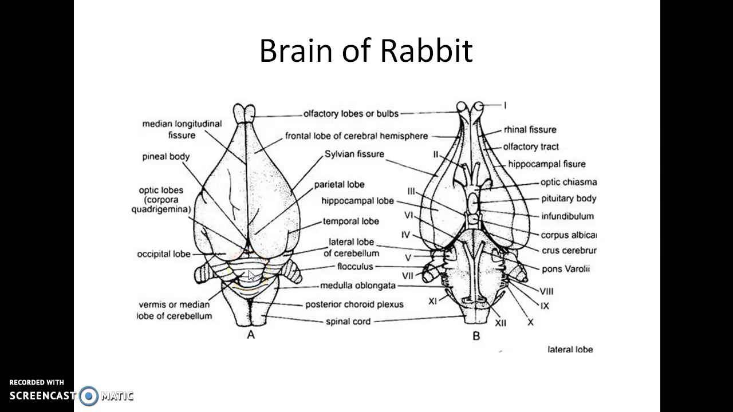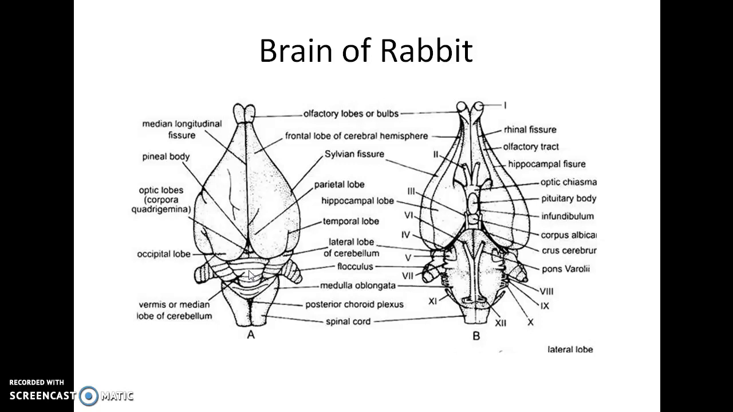Today we will be discussing the nervous system of rabbit, which is divided into three major divisions: the central nervous system, peripheral nervous system, and autonomous nervous system. The central nervous system consists of the brain and spinal cord. Peripheral nervous system consists of cranial nerves and spinal nerves. Autonomous system consists of the sympathetic and parasympathetic nervous system.